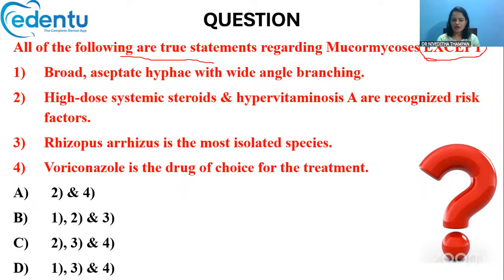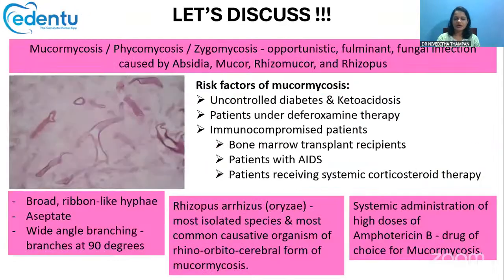Yes. So, which are all the false statements or the incorrect statements? Okay. So, let's have a look in detail at mucormycosis. Mucormycosis is also called phycomycosis or zygomycosis. It is an opportunistic fungal infection that is caused by Absidia, Mucor, Rhizomucor and Rhizopus. These are the species which can cause mucormycosis.